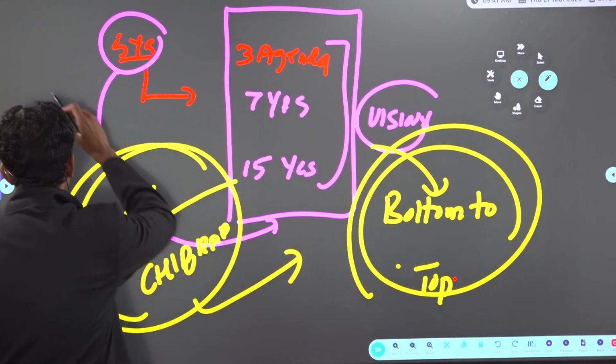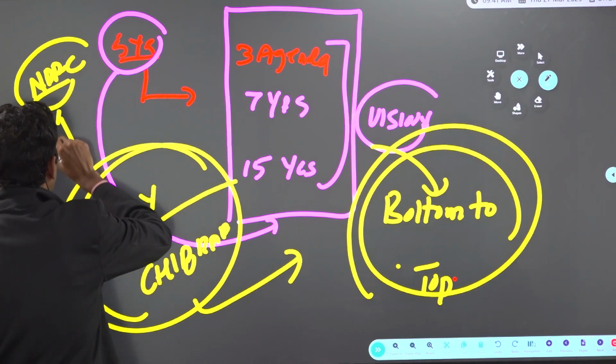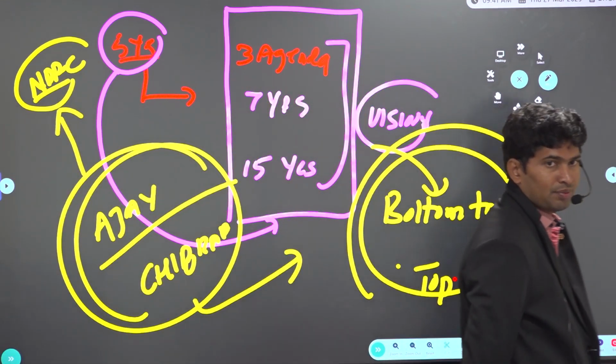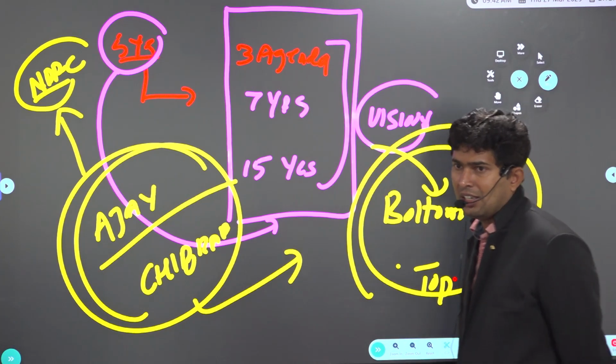Why, sir? In China, there was an organization called NDRC, the National Development Reforms Commission. Similar to this, in India, Niti Aayog functioning should be improved, for which the Ajay Chibrar Committee was appointed.